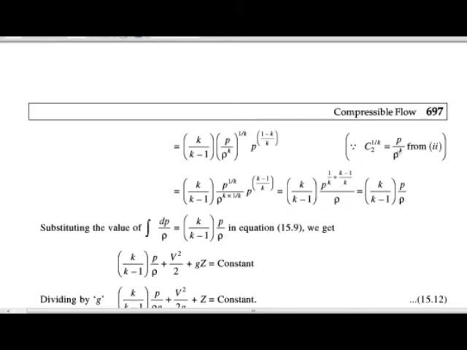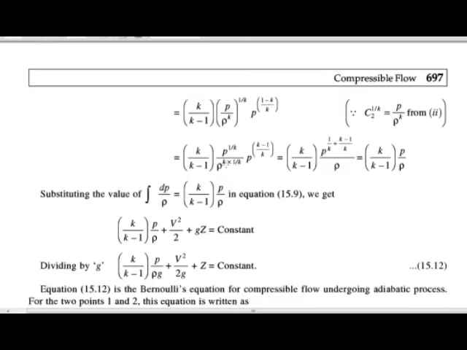So instead of c2 we write this, and we get k upon k minus 1 into (p upon density raised to k) whole term raised to 1 by k, into p raised to (k minus 1) upon k. Then k upon k minus 1 remains as it is.